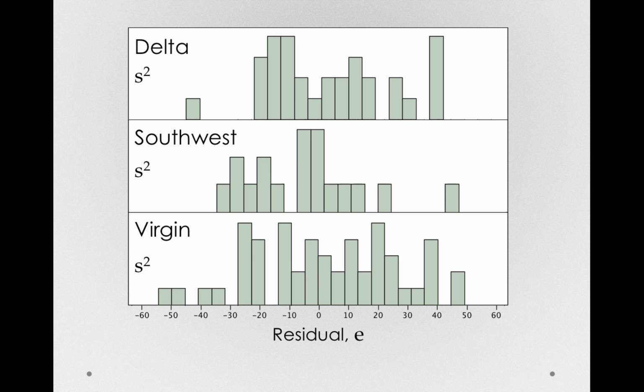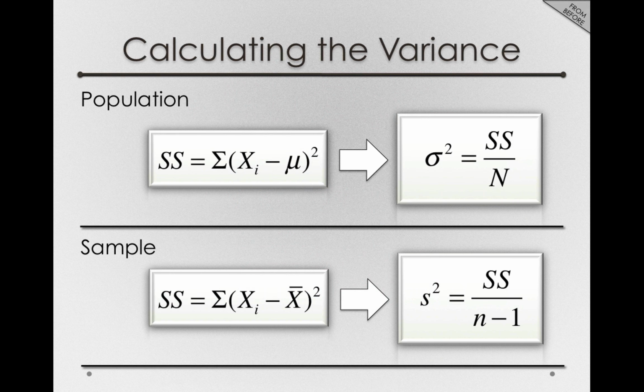And the reason this is useful is that all of these data are now useful for us to estimate that one population variance. Now let's remember how we calculate variances. If I go back to the slide I showed you before, we're dealing with sample data, and so we'll be taking sums of squares. In this case, we'll have y's and not x's, but then we'll have our sums of squares divided by the number of individuals minus 1. Now let's talk about that n minus 1 for a second. I didn't show you this before, but n minus 1 here is actually referring to a specific quantity. It's called the degrees of freedom of that statistic.